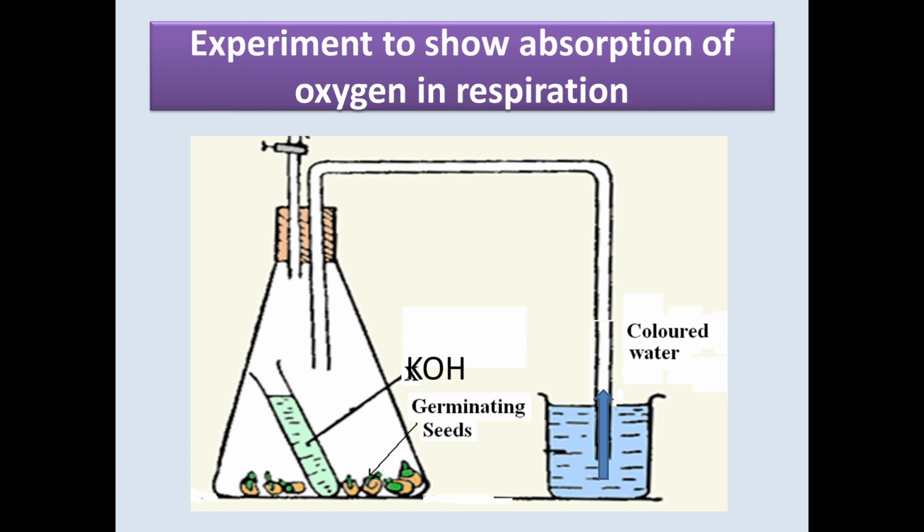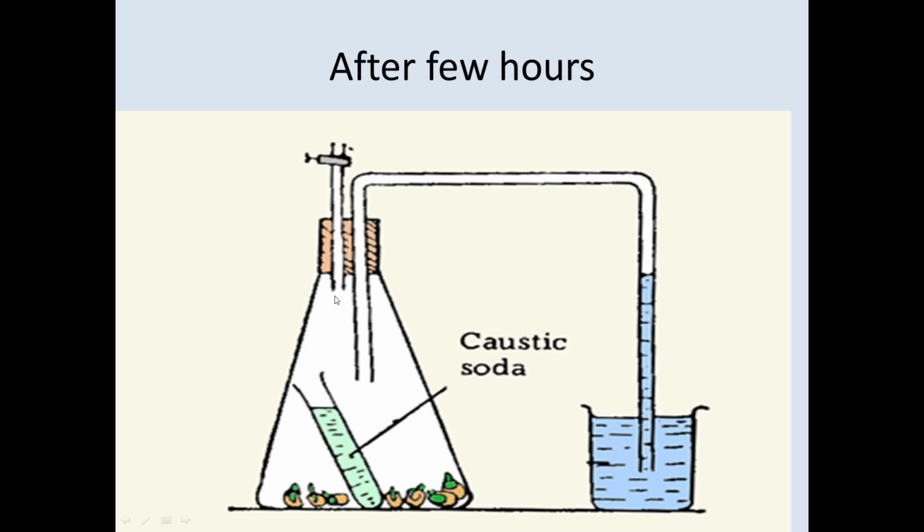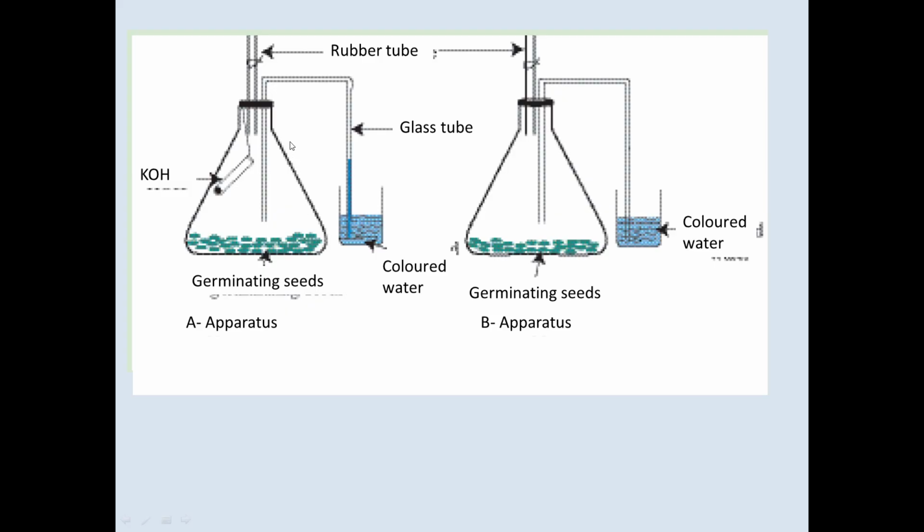To show that experimentally, you need a conical flask, a small test tube or an ignition tube, potassium hydroxide solution, which is an absorbent of carbon dioxide, germinating seeds, colored water, a small beaker, and a delivery tube. Then set up the apparatus like this.